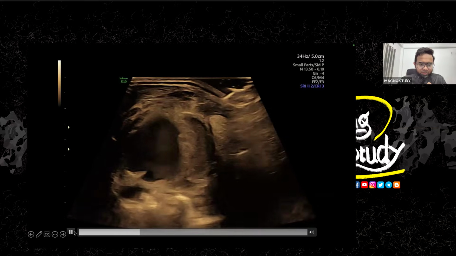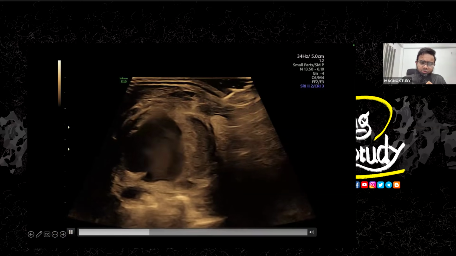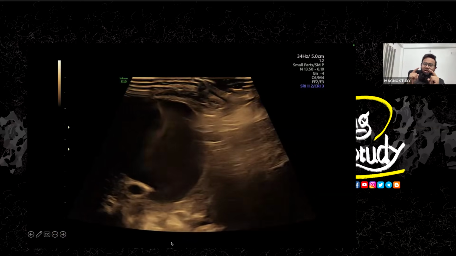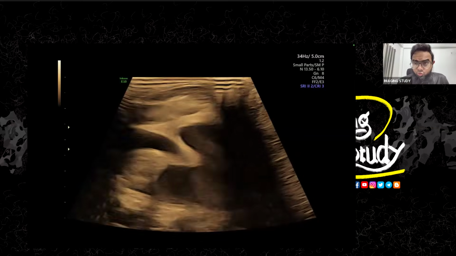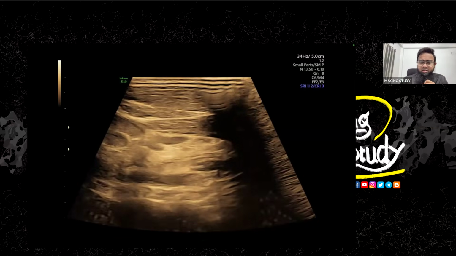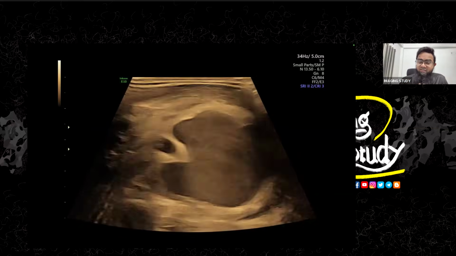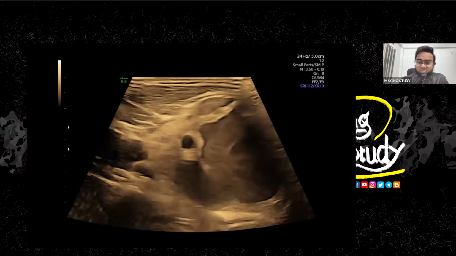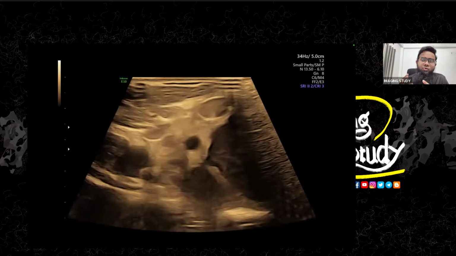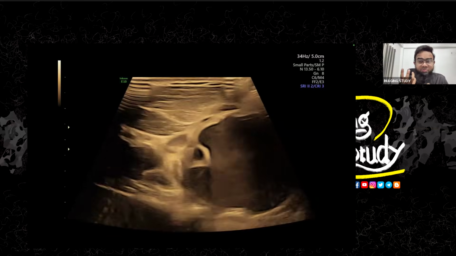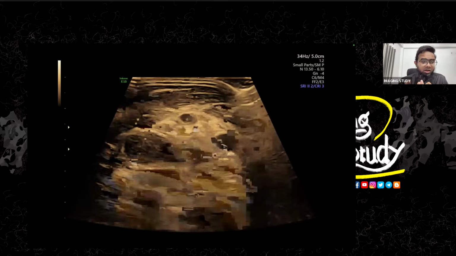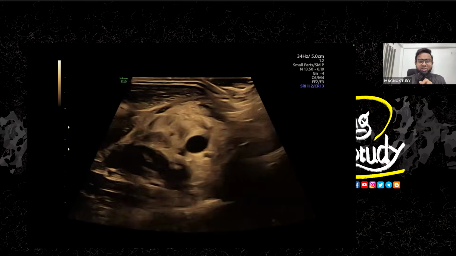Now here is the connection. You see this is the common carotid artery. Now this one is giving supply to the aneurysm also. So when you are seeing the arterial and venous connection here, this should be counted as a fistula. So this is an arteriovenous fistula having aneurysmal dilatation. Now the problem is that it is getting supply both from the common carotid artery and internal jugular vein. These are precious vessels, so the situation won't be better for this patient.